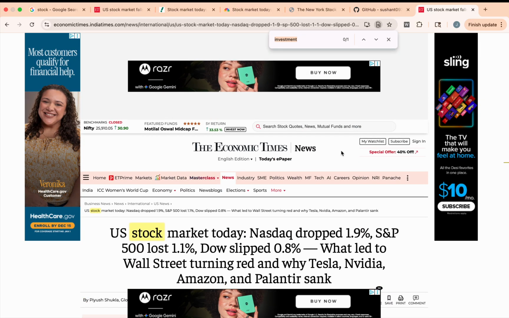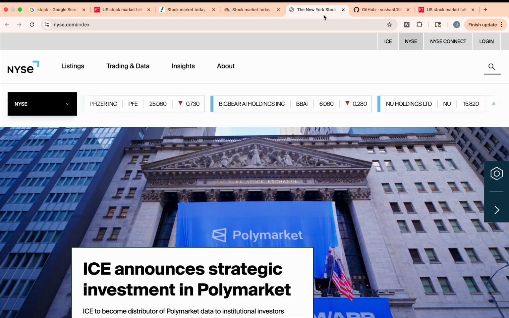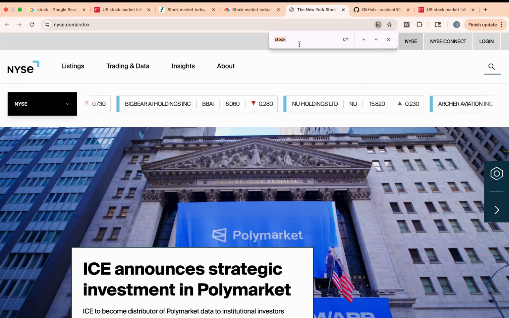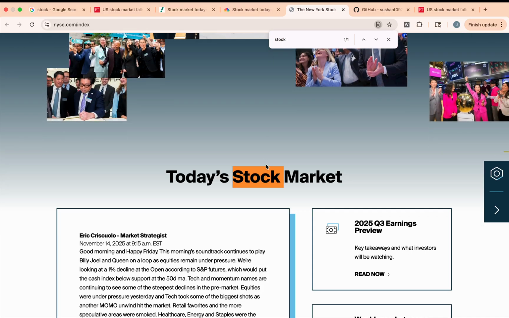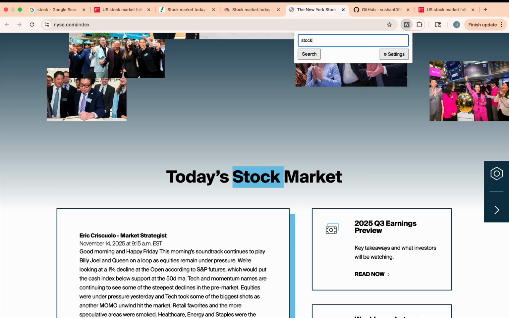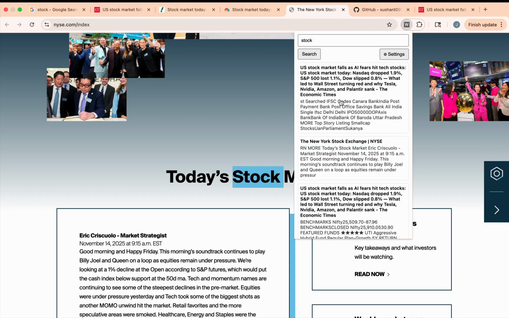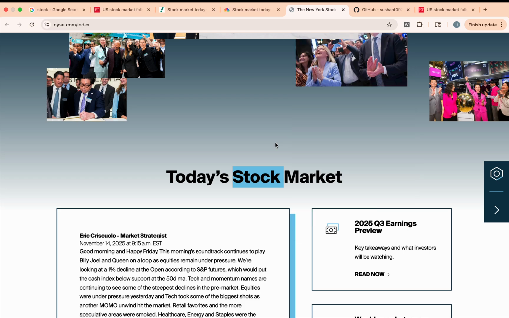And if I search, this page has 33 occurrences of the word stock, right? But if we go to this page, New York Stock Exchange, and search for stock, it has only one stock keyword, right? That's why if I search here, this one comes first and this comes second, because the number of keywords matters.